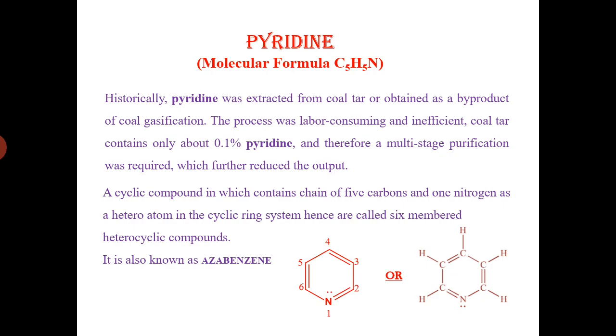It is a cyclic compound which contains 5 carbons and 1 nitrogen as a heteroatom in a cyclic ring. Hence, it is called a six-membered heterocyclic compound. It is also known as azabenzene. Its molecular formula is C5H5N. This pyridine contains 5 carbons and 1 nitrogen as a heteroatom, hence it is known as a six-membered heterocyclic compound.